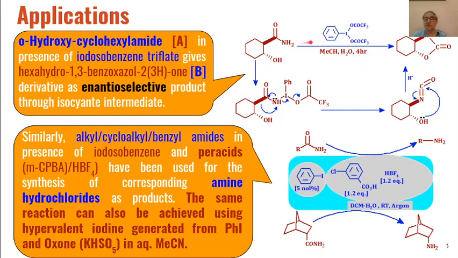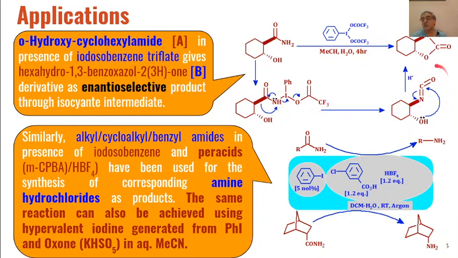Then the lone pair of nitrogen will go to this place to form a carbon nitrogen double bond, and then this carbon carbon bond will shift to the nitrogen, and we will get